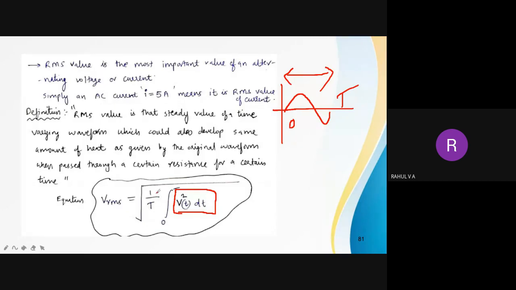Then we are finding the mean value, 1 by t. Again 1 by t means we will get the mean value. In the case of average value, we were dividing it by t by 2, but in the case of RMS value, we are dividing it by t. Then finally, we are finding the square root of all this value. That is RMS.